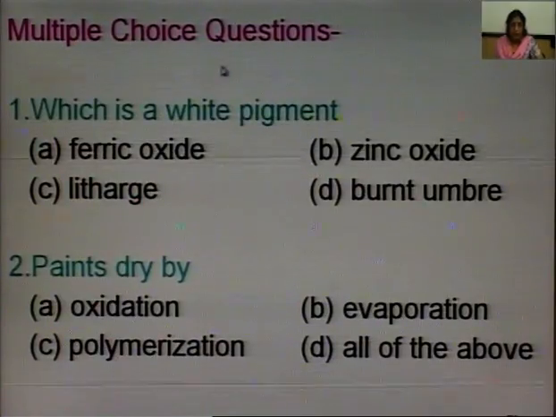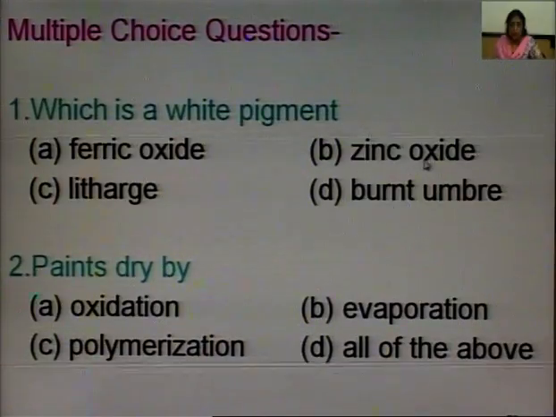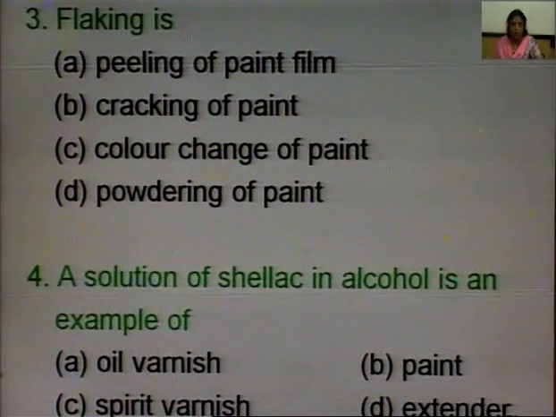Then multiple choice questions. Which is a white pigment? We have 4 options: ferric oxide, zinc oxide, litharge and burnt umber. So, correct answer is zinc oxide. Paints dry up either by oxidation, evaporation, polymerization or all of the above. So, all the 3 processes are involved in the drying of paint. So, answer is all of the above.